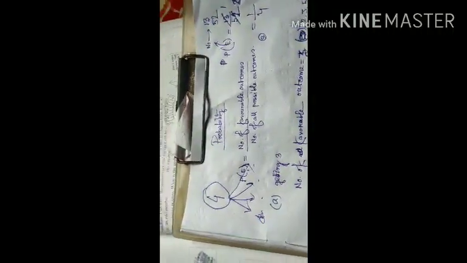So the number of favorable outcomes for a king is 4, and the number of all possible outcomes, that means all cards, is 52. So the probability of a king being chosen is 4 favorable and total 52. That means 1 by 13. Okay, so the probability is 1 by 13.